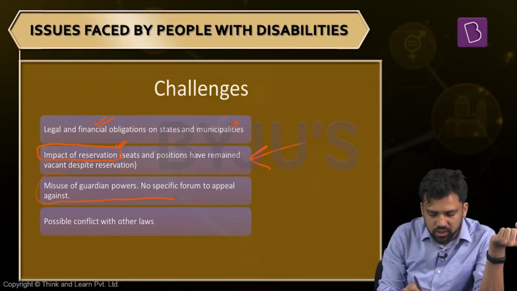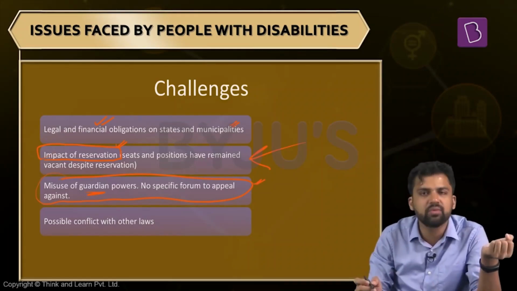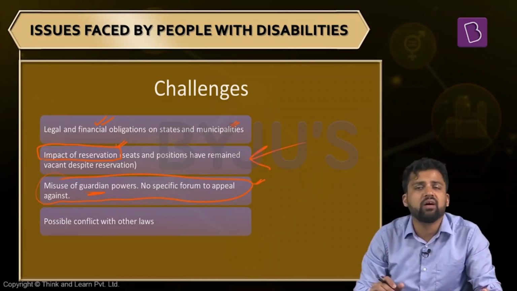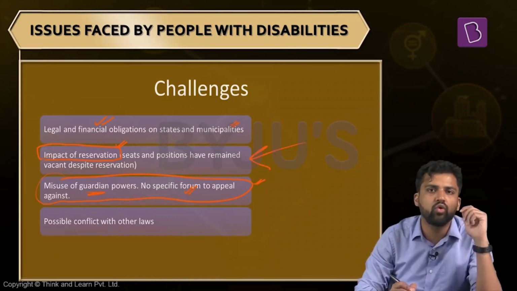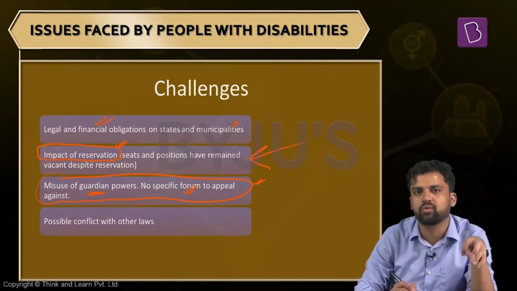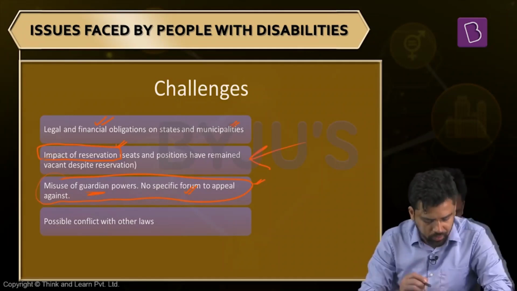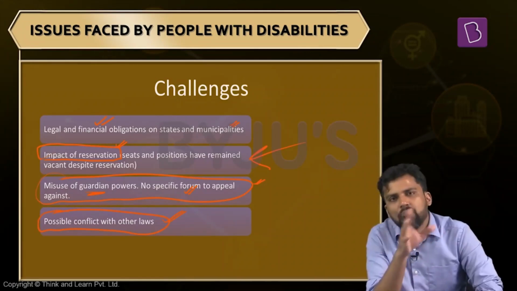Also, sometimes there has been some criticism that this provision of guardianship can be misused, especially the plenary guardianship, where everything is being decided on behalf of that individual. And again, there is no specific forum as per this law where you can raise your voice against your guardian. Those kinds of mechanisms are not provided. An internal mechanism, in case the guardian is misusing his or her power, what you can do, that kind of avenue is not there.